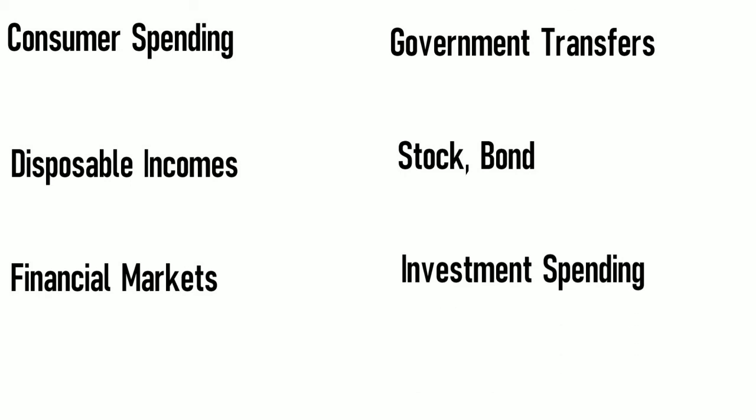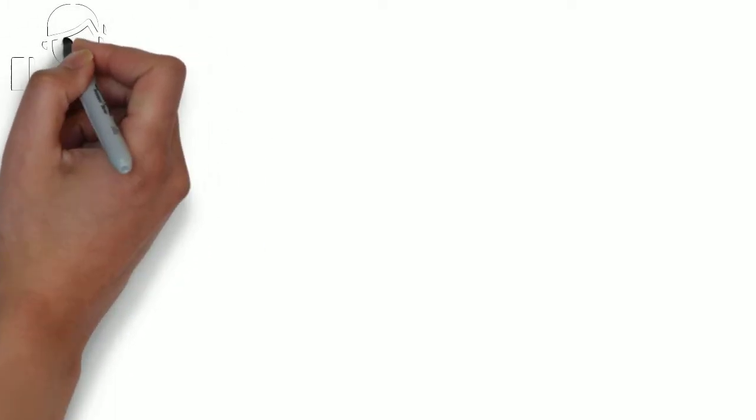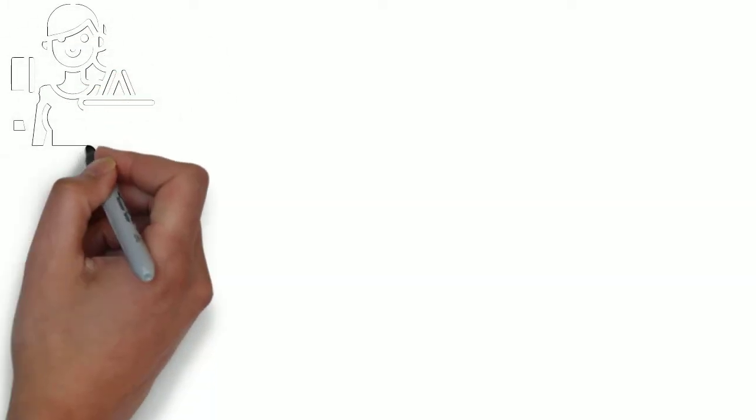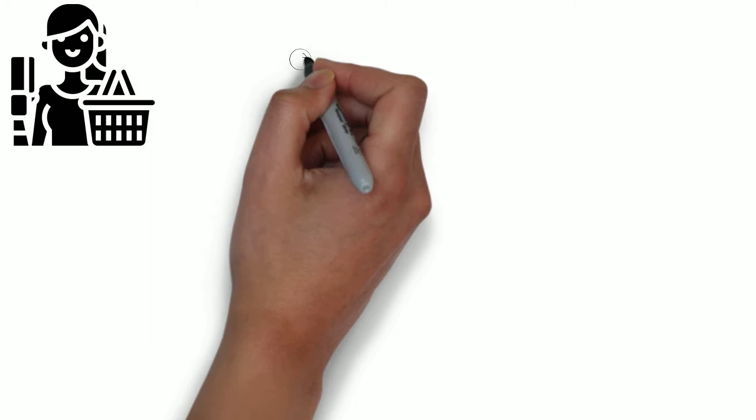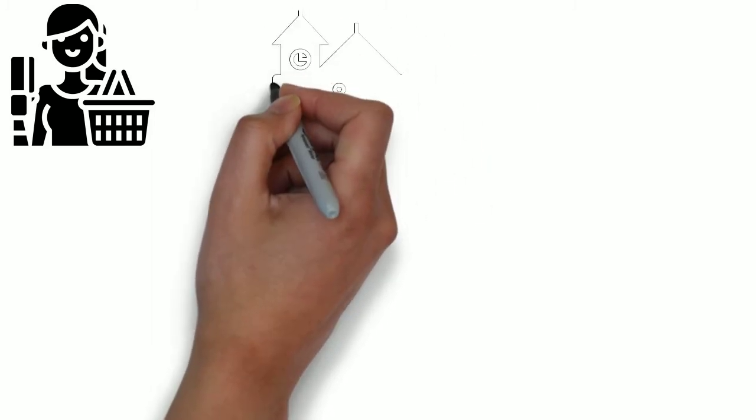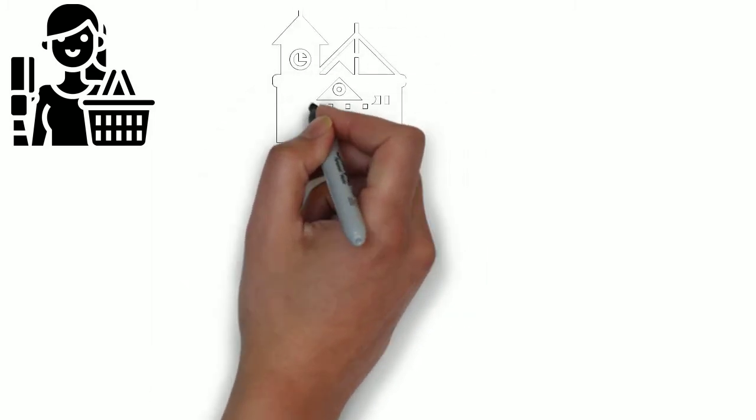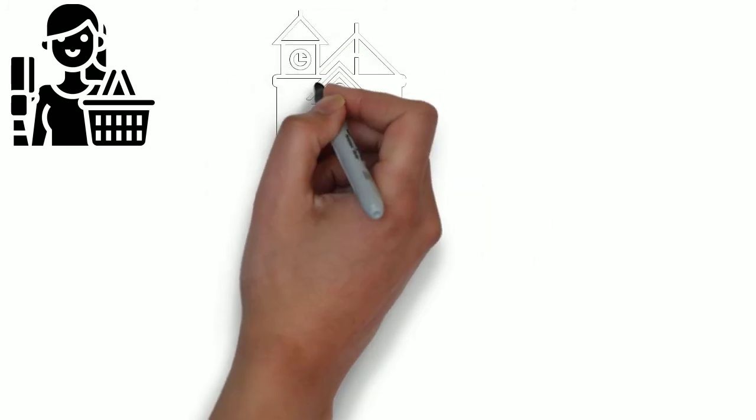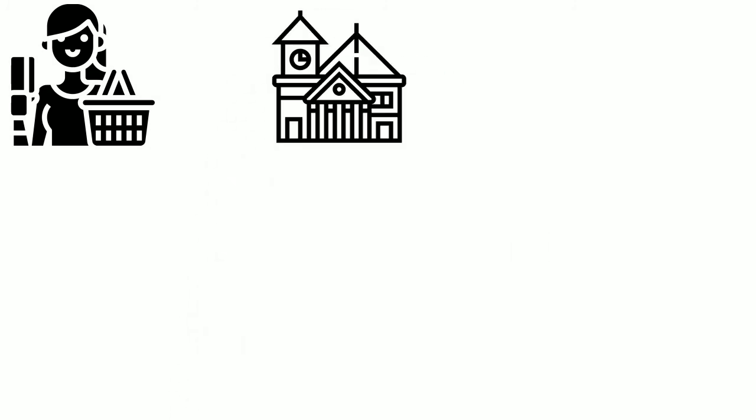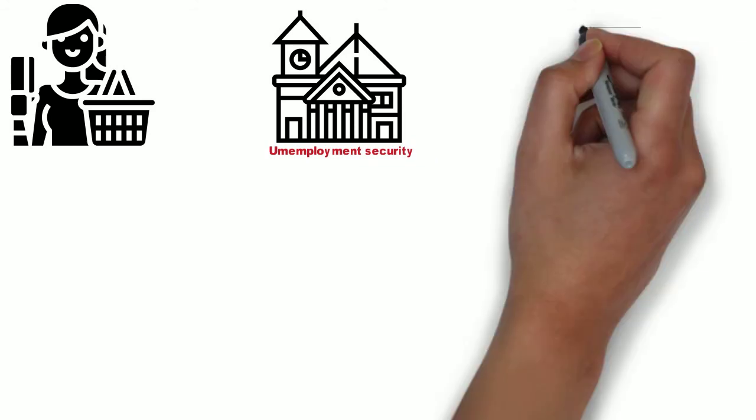Okay, let's start with consumer spending. Consumer spending is basically the household spending on goods and services, like we spend on food, health, education, and all. Next, the government transfers. Government transfers are payments by the government to individuals for which no goods or services are provided in return. For example, unemployment security, old age security, and many others.